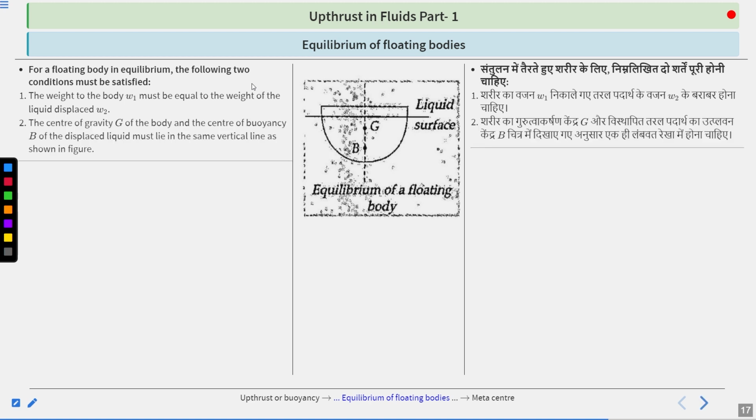Second, the center of gravity G of the body and the center of buoyancy B of the displaced liquid must lie in the same vertical line, as shown in the figure. So here you can say this is the center of gravity of the body and this is the center of buoyancy of the liquid. Now here you can say they both are in the same line. And the weight of the body is equal to the weight of the displaced liquid. When these 2 conditions are satisfied, then we could say that the body is floating in equilibrium. Got it?